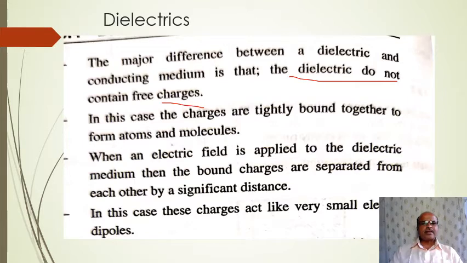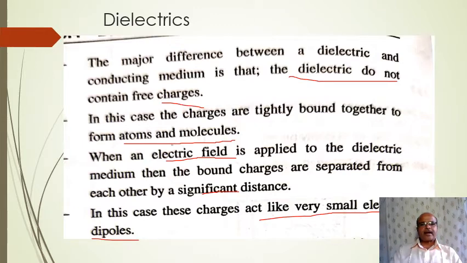In this case, charges are tightly bound together to form atoms and molecules. When an electric field is applied to the dielectric medium, the bound charges are separated from each other by a significant distance. In this case, these charges act like a very small electric dipole.